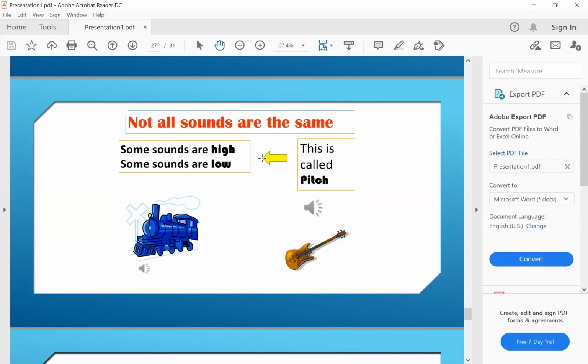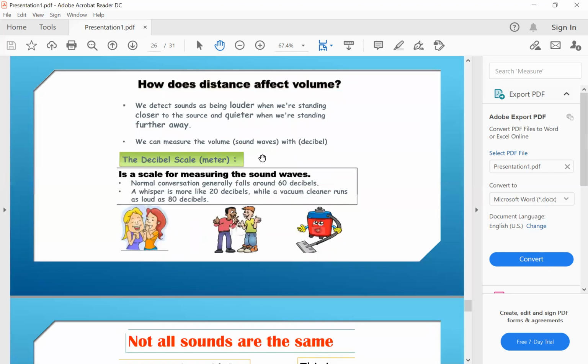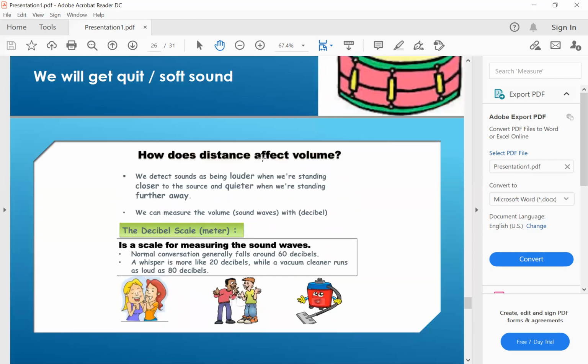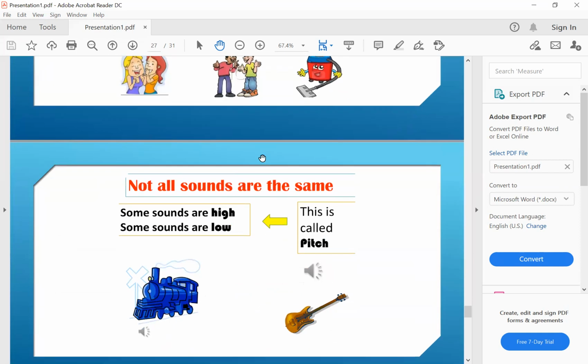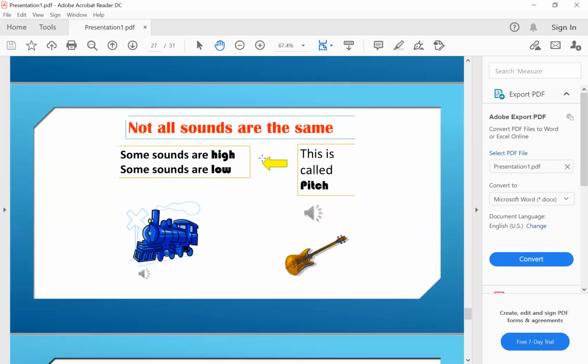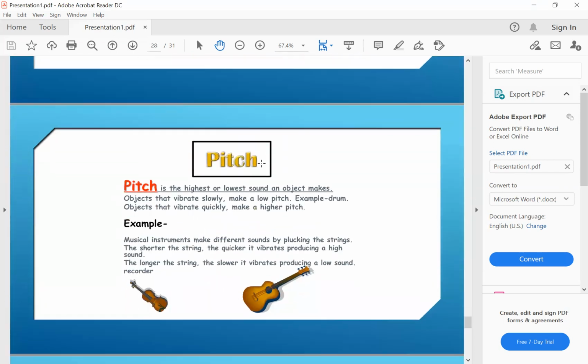So the sound pitch does not have the same meaning as the sound volume. When we talk about the sound pitch, we just describe the sound note, how sharp or smooth or how harsh the sound is. Okay. Pitch is how high or low the sound of an object is.